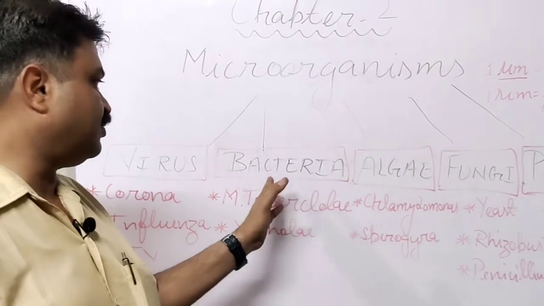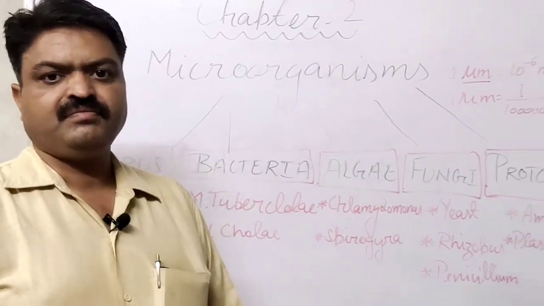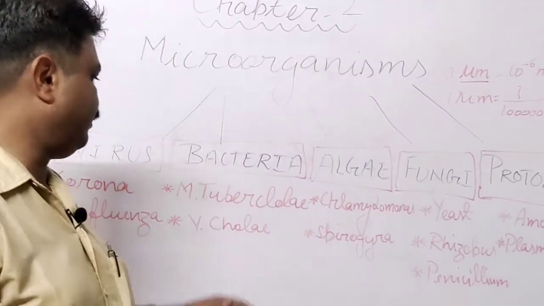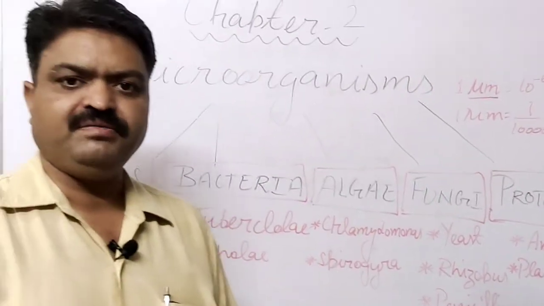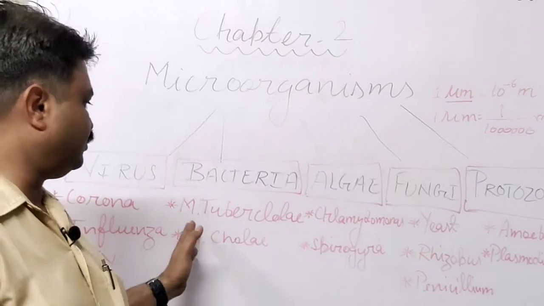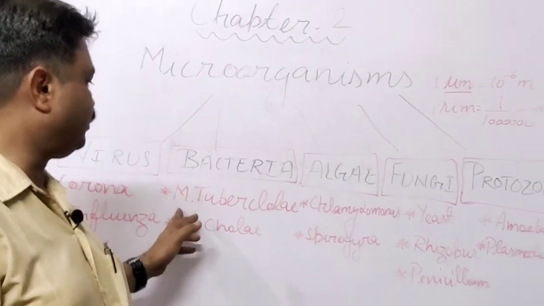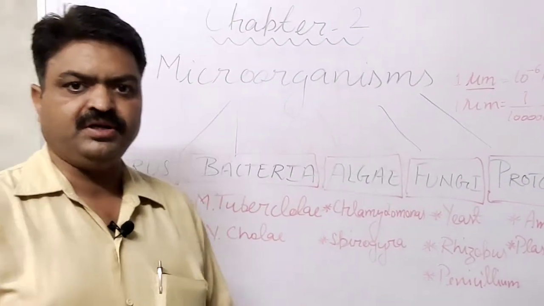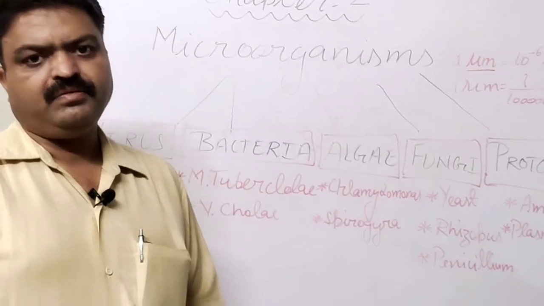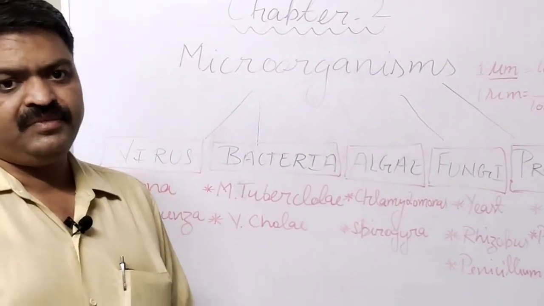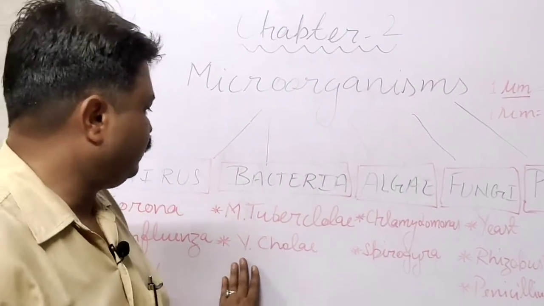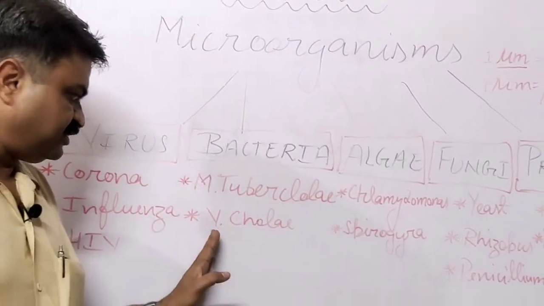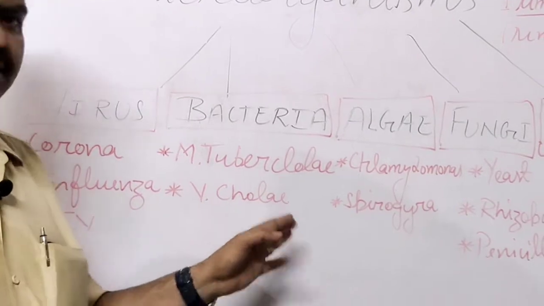But it also causes us disease. And which disease we may have due to this? Tuberculosis we may have, TB. And the bacteria that causes tuberculosis is known as Mycobacterium tuberculosis. We may have cholera, and the bacteria that is responsible for cholera is known as Vibrio cholerae.